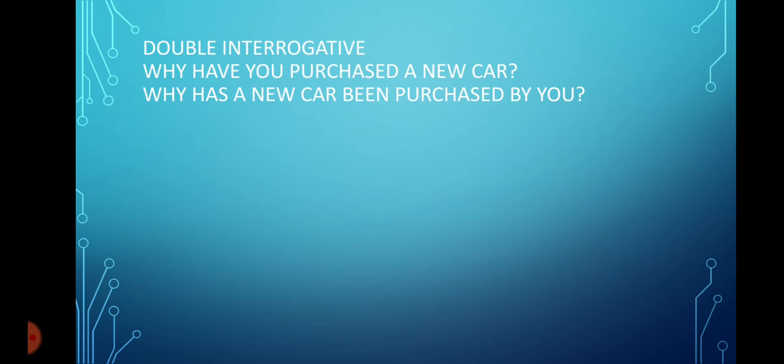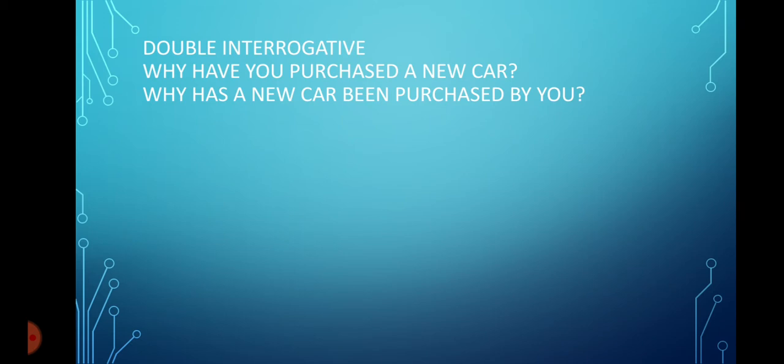Then we have double interrogative. As we have discussed earlier, double interrogative is made by a WH word and then a helping verb. There can be more than one WH word, but here we have only one. Why have you purchased a new car? We will not change the place of the WH word and helping verb. Why has a new car been purchased by you? Students, if we have more than one WH word, when and why have you purchased a car, we can also use it as why have you purchased a car and when.